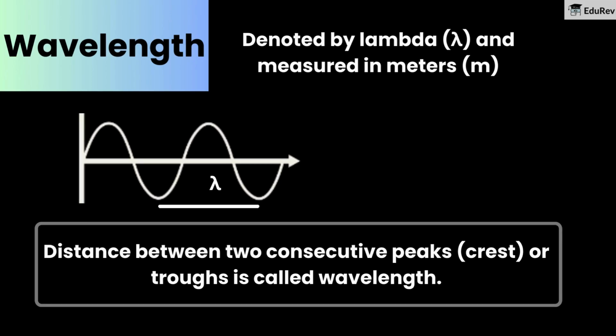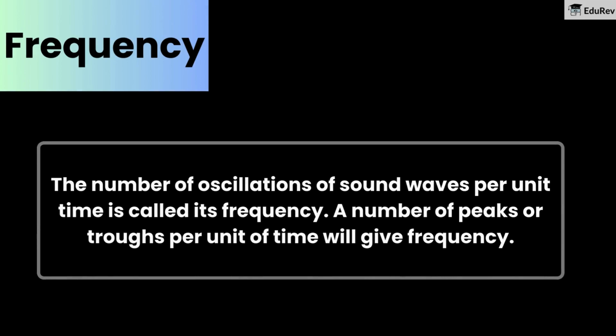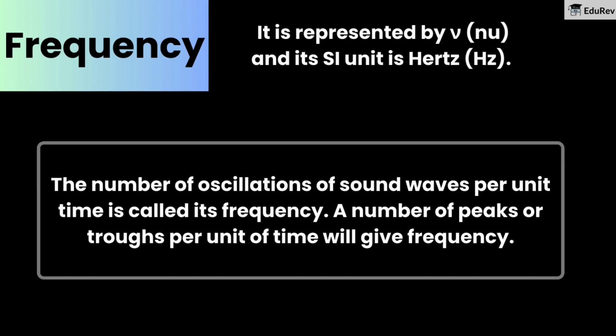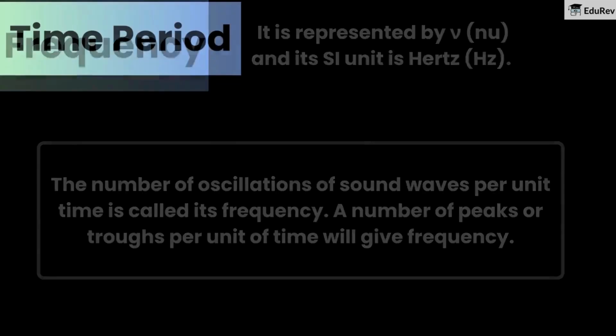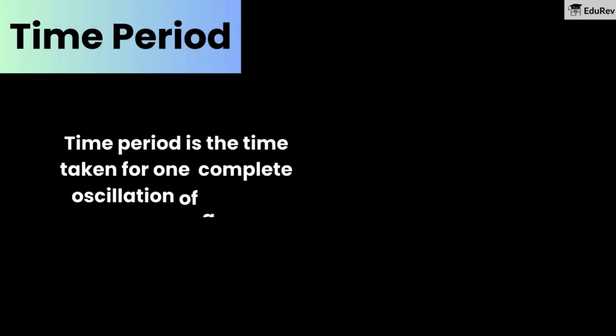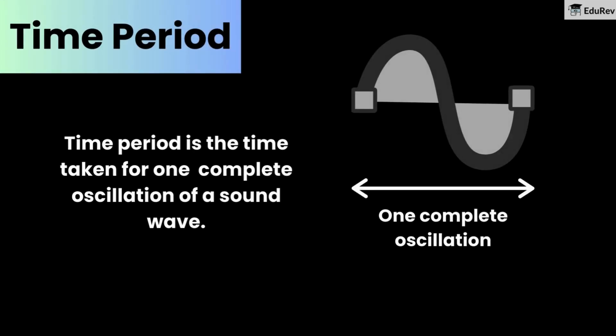Let's move on to another important property, frequency. The number of oscillations of sound waves per unit time is called its frequency. The number of peaks or troughs per unit of time will give frequency. It is represented by nu, and its unit is hertz. Time period is the time taken for one complete oscillation of a sound wave. It is measured in seconds, s.